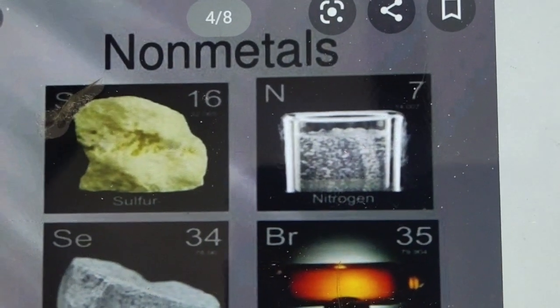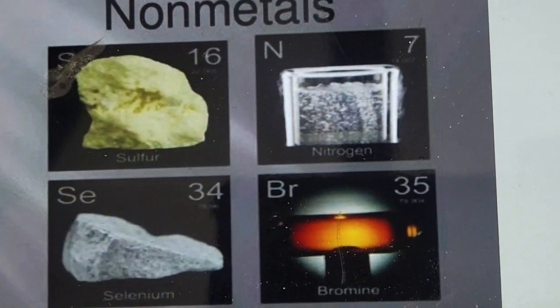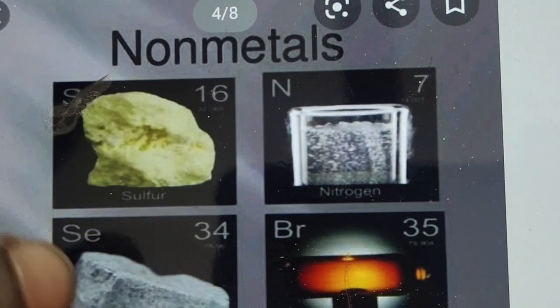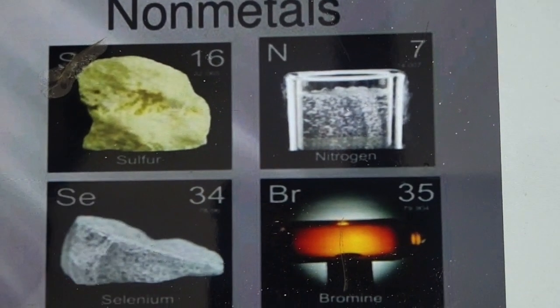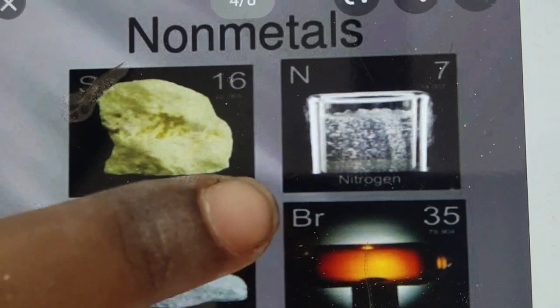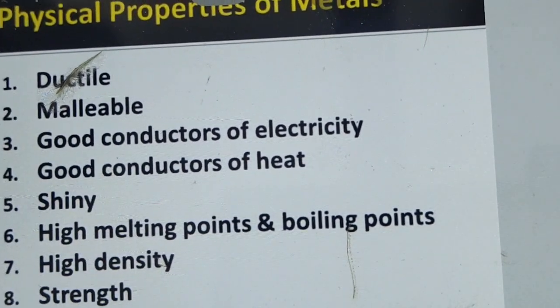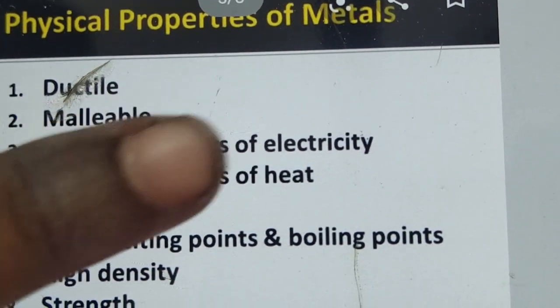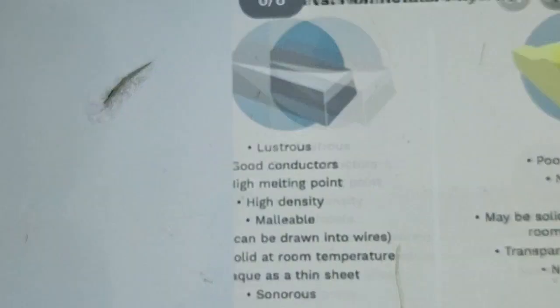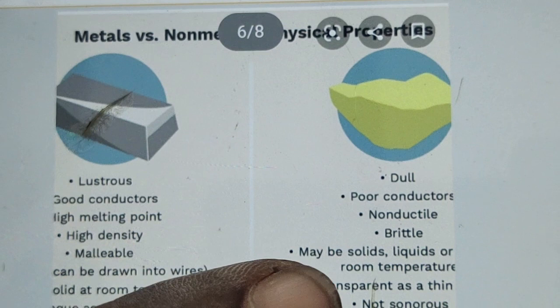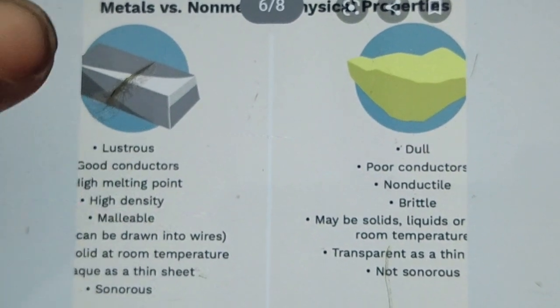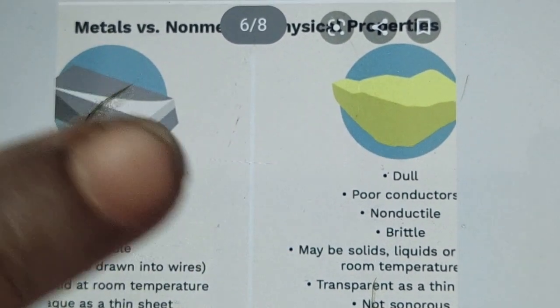These are the chemical formulas for the non-metals. So S means sulfur, N means nitrogen, Br means bromine, and Se means selenium. So physical properties, we already know that, right? Ductile, malleable, good conductor of heat and electricity, shining: these are the physical properties of metals. So it is compared to the physical properties of metals and non-metals.